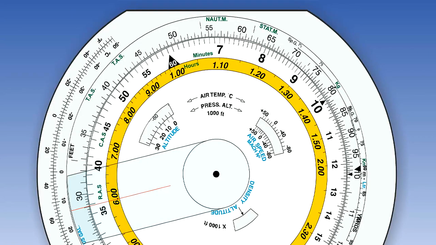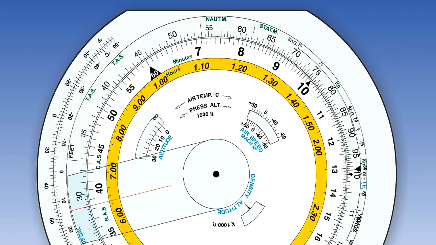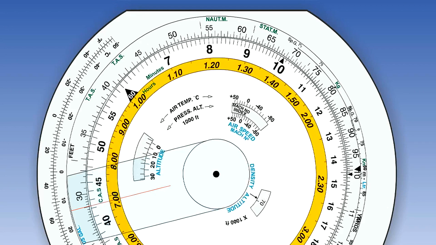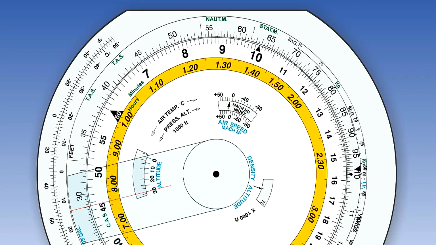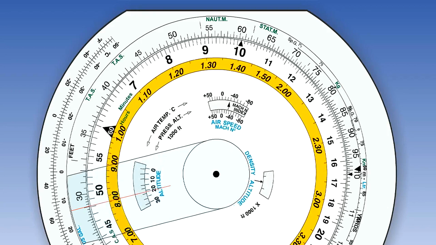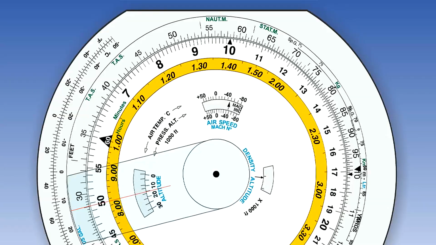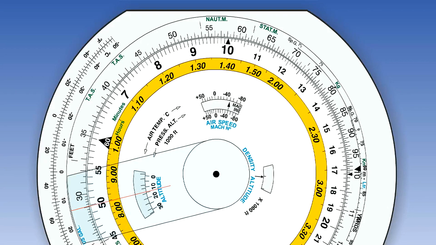Using the CRP-5 navigation computer or similar, and using the same air temperature of minus 50 degrees Celsius that we used for the formula calculation, find the airspeed window on the navigation computer. Turn the inner scale around until an arrow marked Mach number index appears in the window and place this arrow against the air temperature of minus 50 degrees Celsius on the air temperature scale.